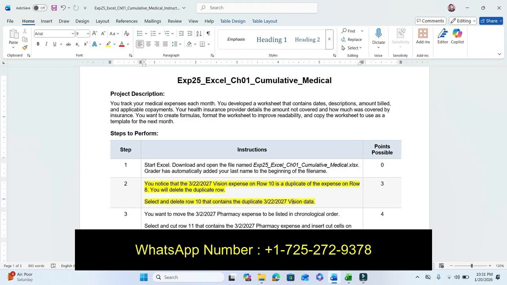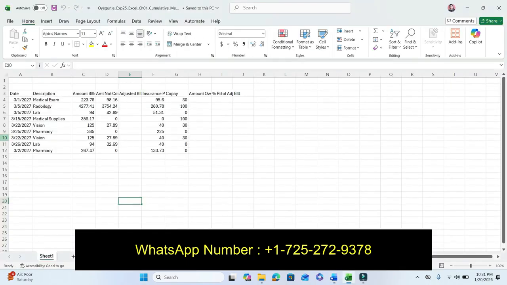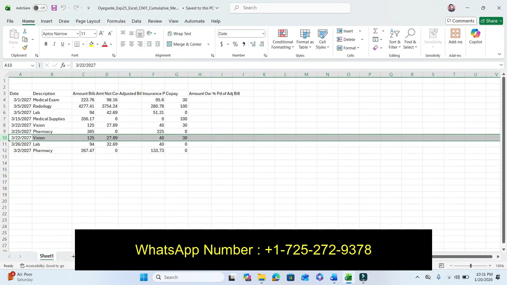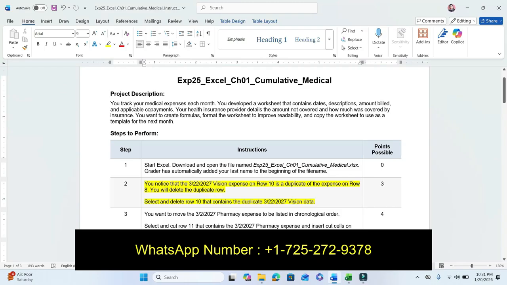Select and delete row 10 that contains the duplicate. Select row 10, which is the duplicate row, and delete it. So step number 2 is completed. Now move to step number 3.